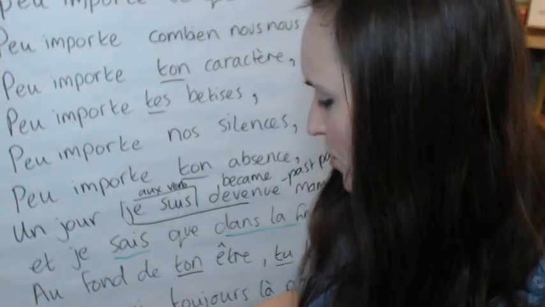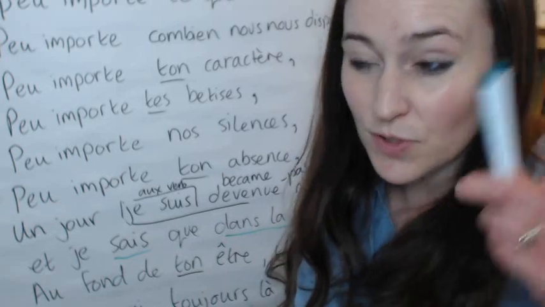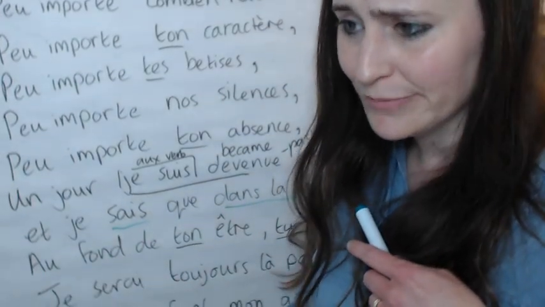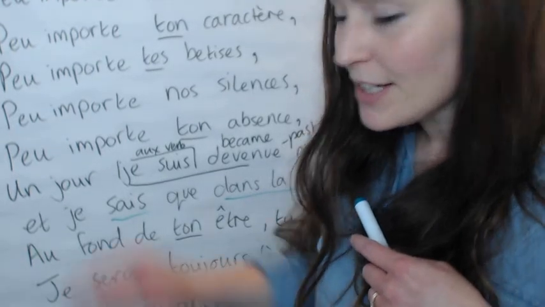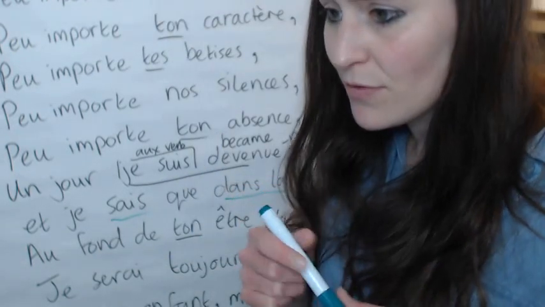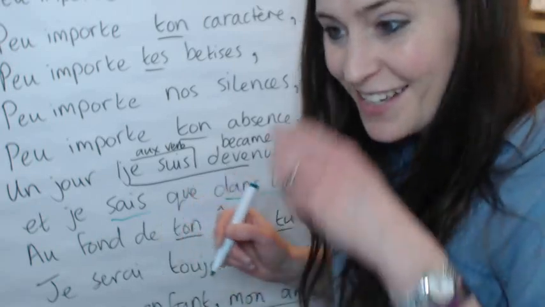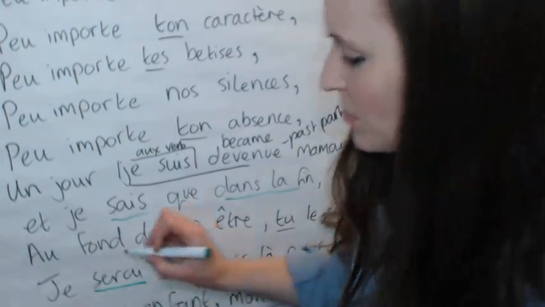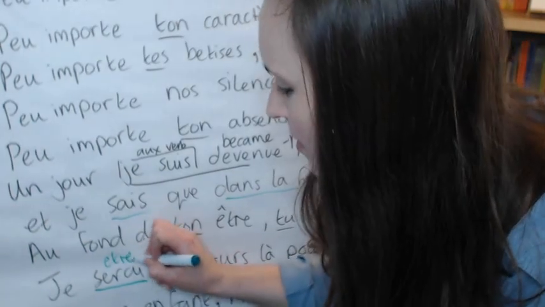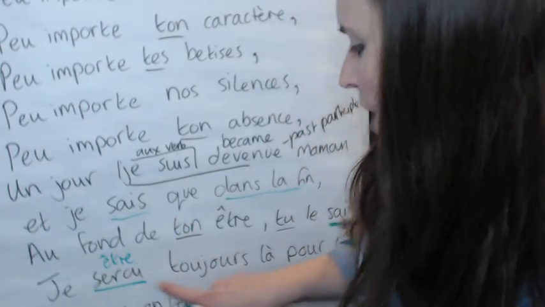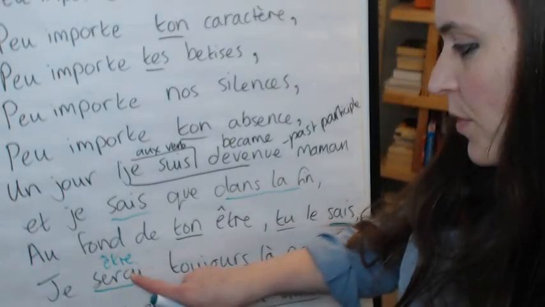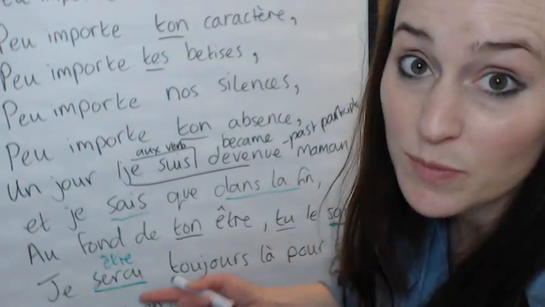Right, so je serai, this is a future tense. Excusez-moi pour mon enfant qui peut. J'ai presque fini, mon enfant, mon amour. That's the last line of this. So, je serai, I will be, so that's from the verb être. Je serai toujours, always, I will be always. I will always be.